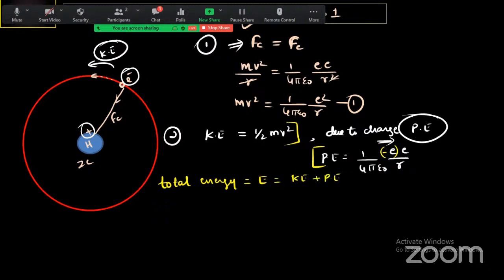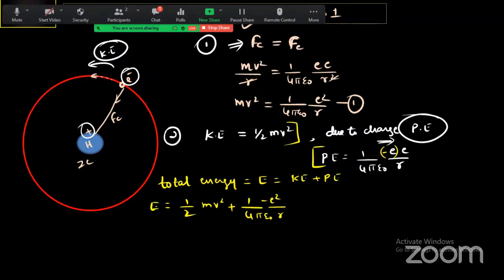So total energy is half mv square plus the potential energy, 1 upon 4 pi epsilon naught into minus e square divided by r. Correct? This is the second step of energy.